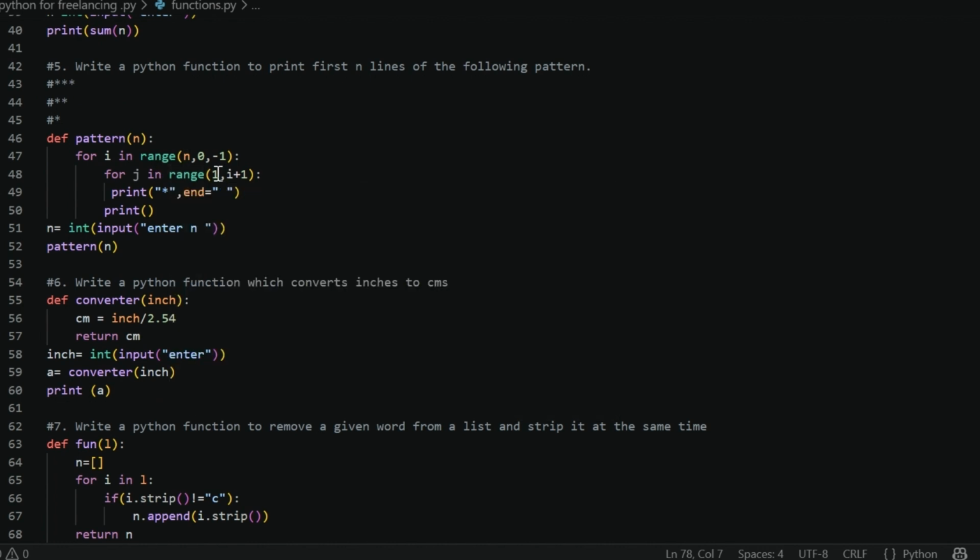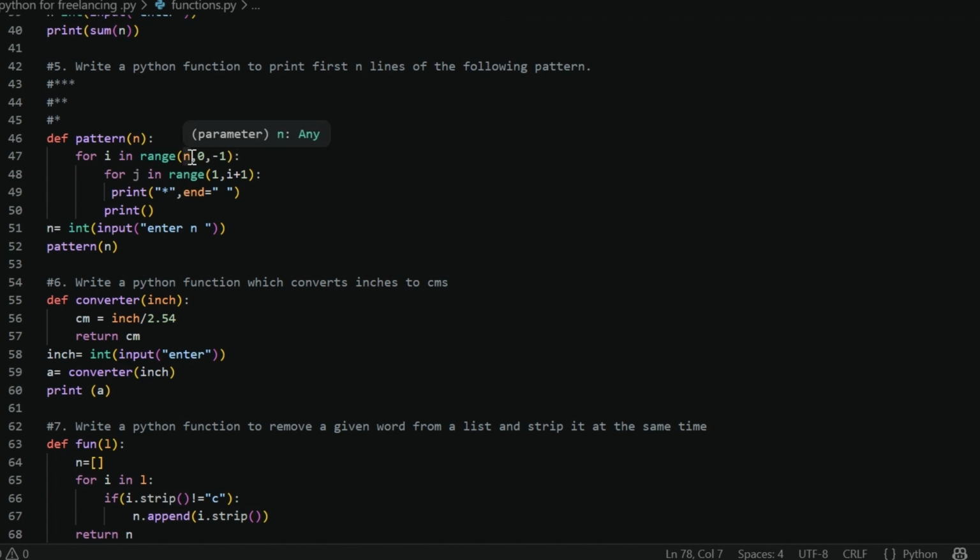Value of I is what? 3. So 1 to 3 stars will be printed in the same line. Then this is a simple print function, which means next line. So next line, then again the value goes here. So now the increment of I, which is now 2.